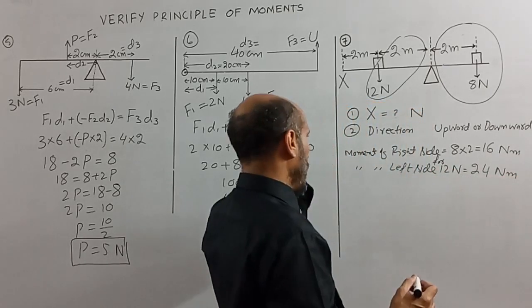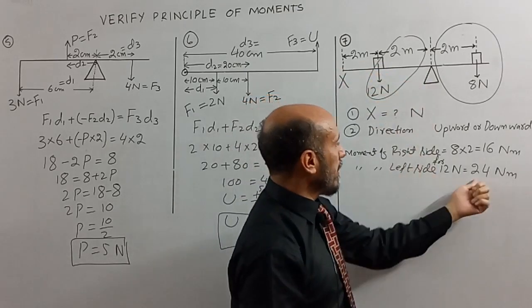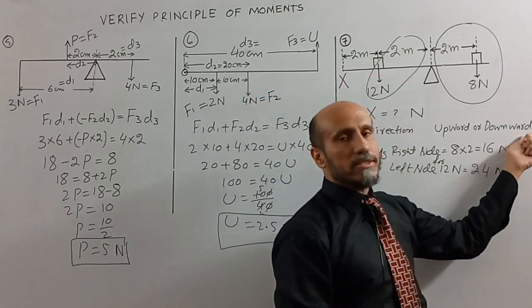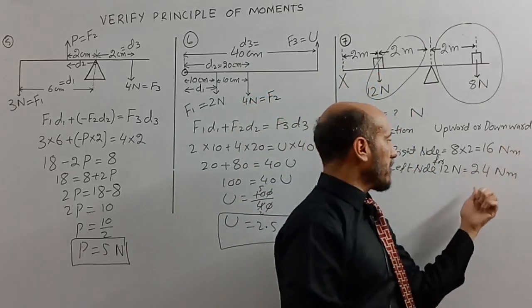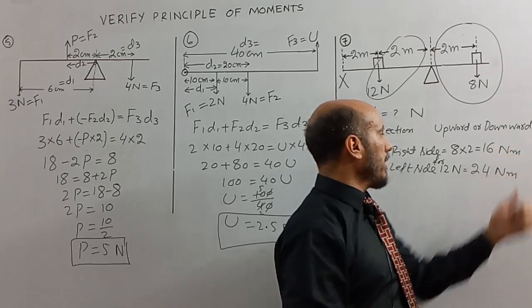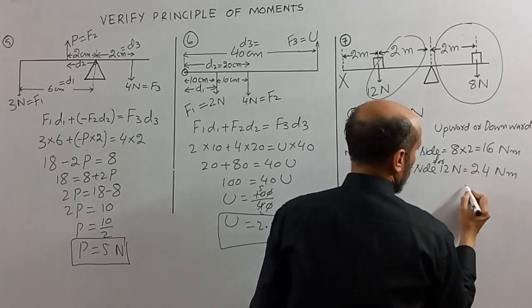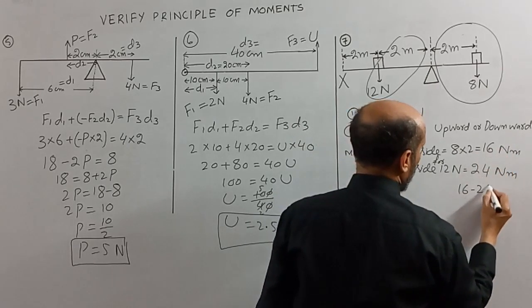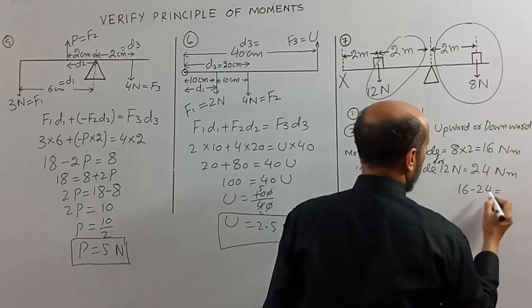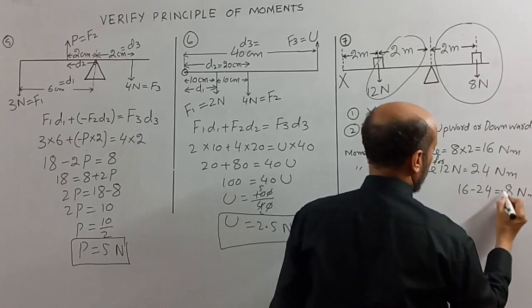Now if we have to balance this rod, on the left side it is 24 Newton meter, on the right side it is 16 Newton meter. So we will calculate the difference. 16 minus 24 is equal to 8 Newton meter.